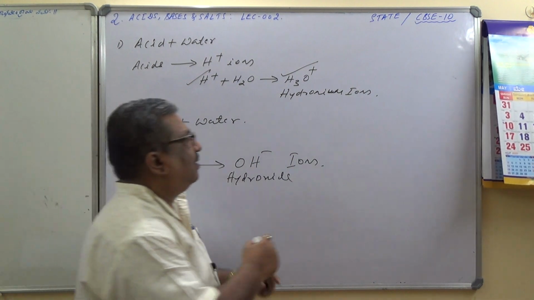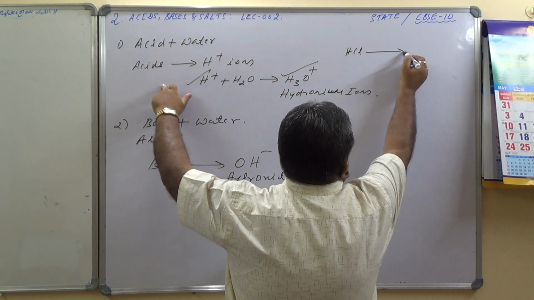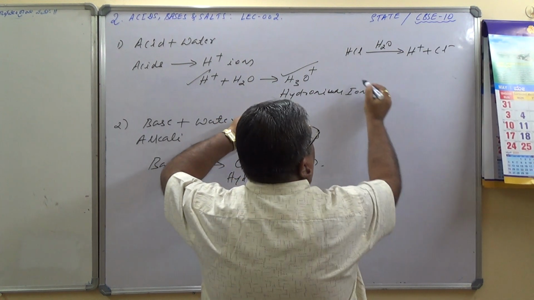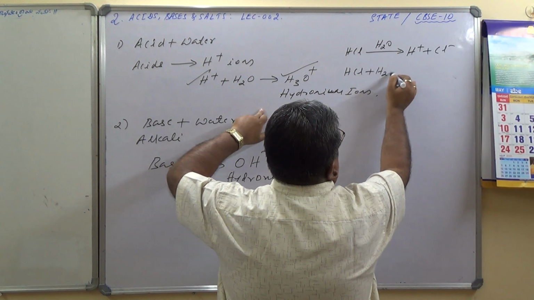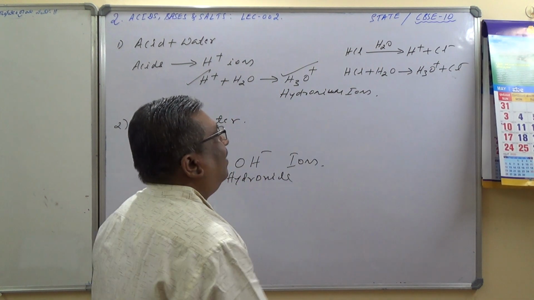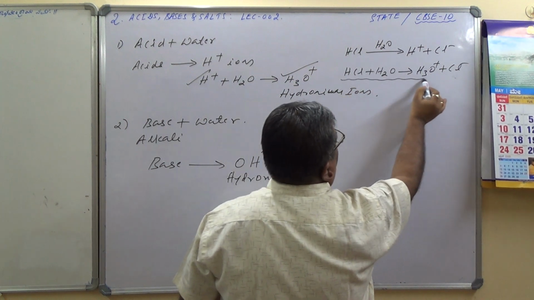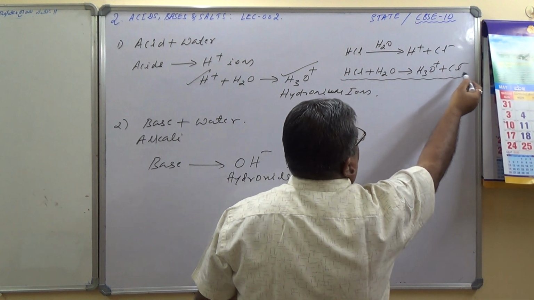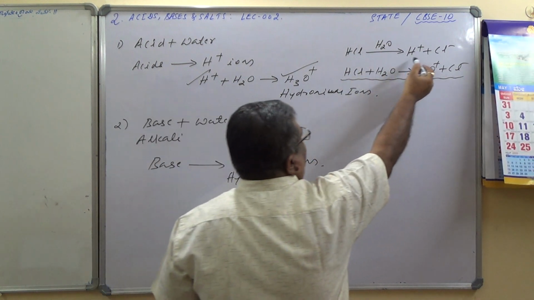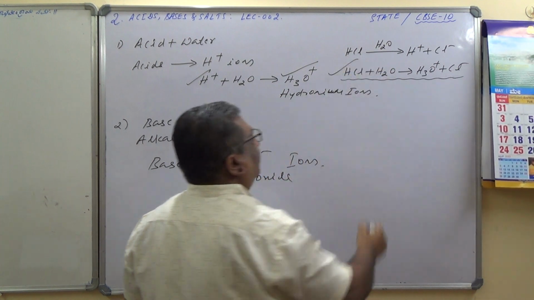For acids, I am giving you an example: HCl. In the presence of water, HCl will give H plus ions and Cl minus ions. Therefore, HCl plus water gives you H3O plus ions plus Cl minus ions. Why? H plus will react with water to form hydronium ions. That means HCl will dissociate into respective ions, and H plus will combine with water to form hydronium ions plus chloride ions. So this is the reaction of acid with water.